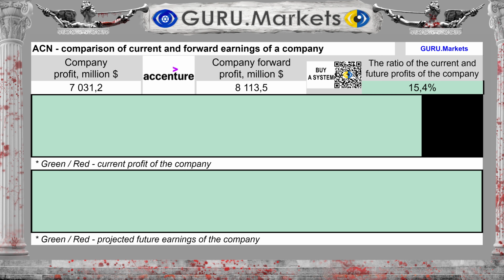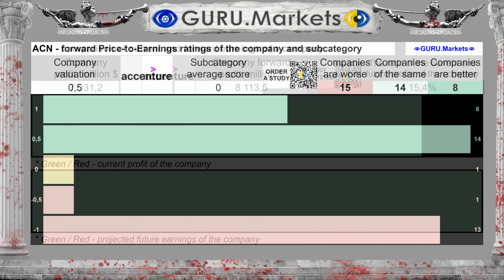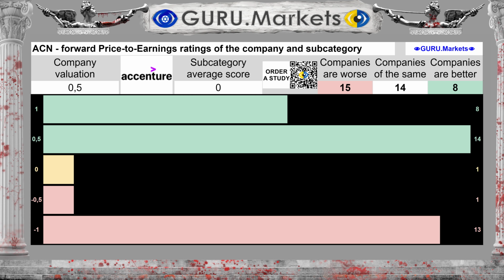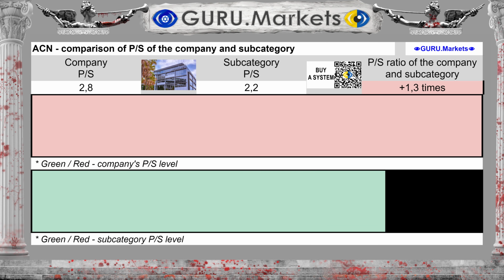Forward profit for the next 12 months will tentatively be $8,114 million, which is 15.4% more than now. An assessment of the projected future profit indicator in comparison within the subcategory: good, 0.5 points. The company's price-to-revenue ratio is 2.8.